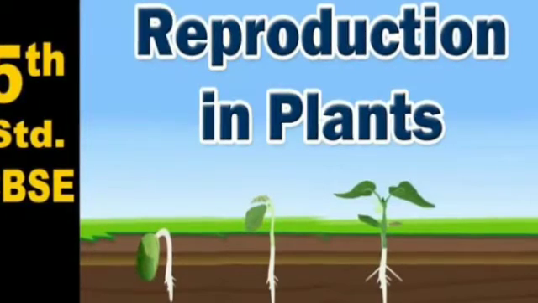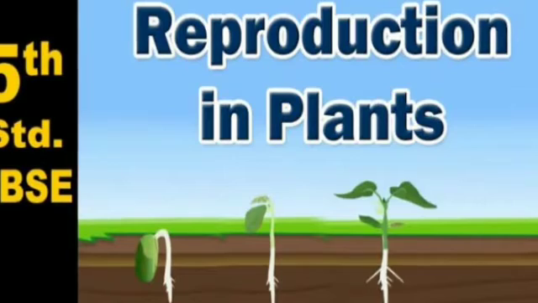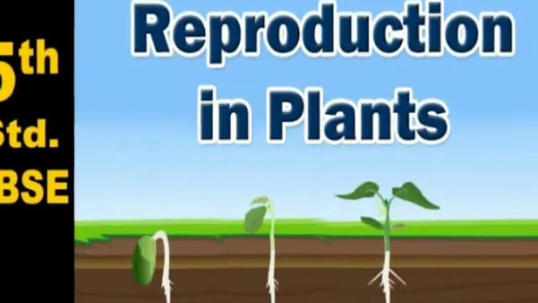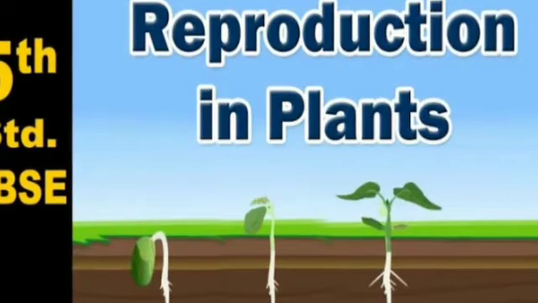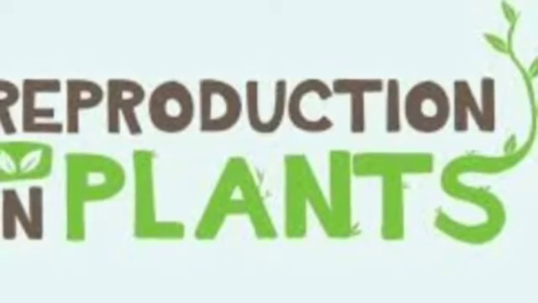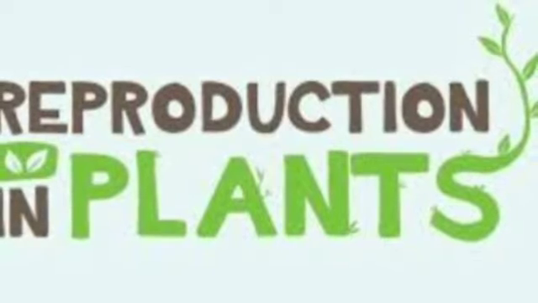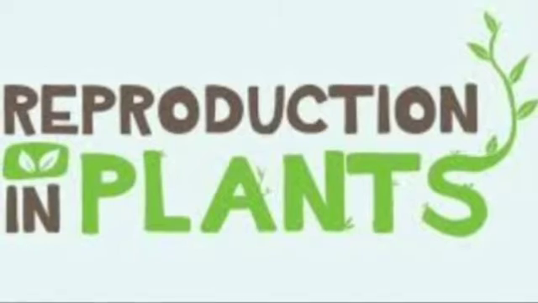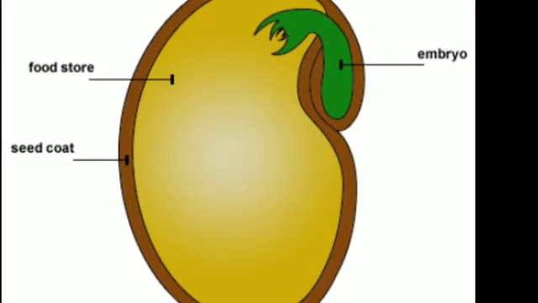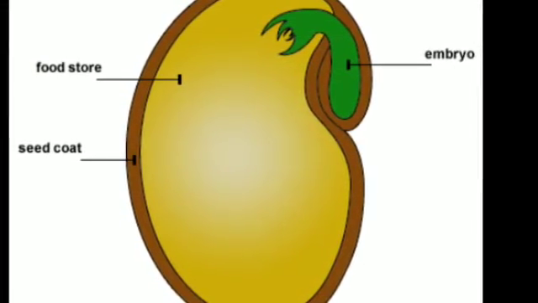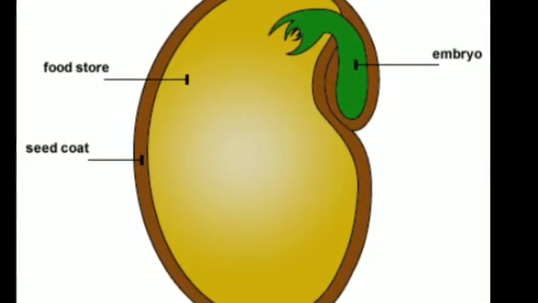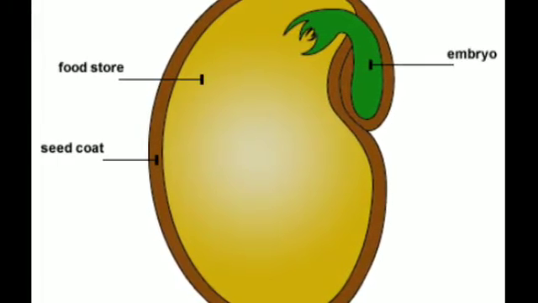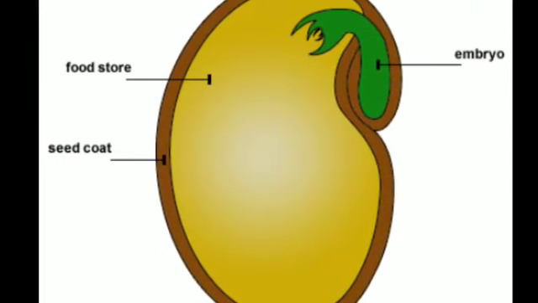Plants grow from seeds, and they also reproduce by seed dispersal and from roots, stems and leaves. First we are going to study reproduction in plants from seeds. We have to study the seed structure, that is the seed coat, cotyledons and the young leaves. These are the main parts of the structure of seeds.